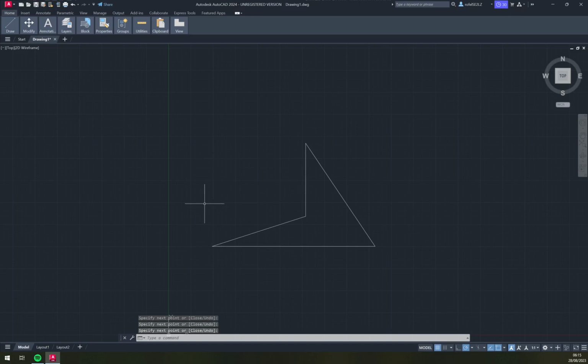Now AutoCAD is ready for our second project or second line, really whatever you want to put. AutoCAD is now ready to start a new drawing.